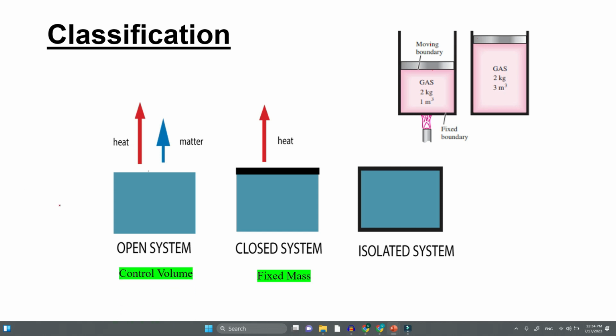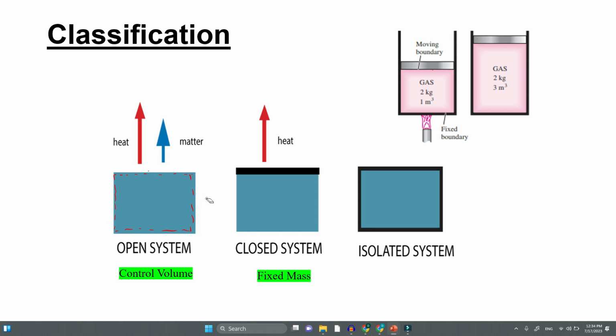And an open system, we will call it a control volume, because in an open system what we are studying is not a fixed mass. We are just studying a region in space, which is called a control volume. We are studying only whatever is coming in and going out.